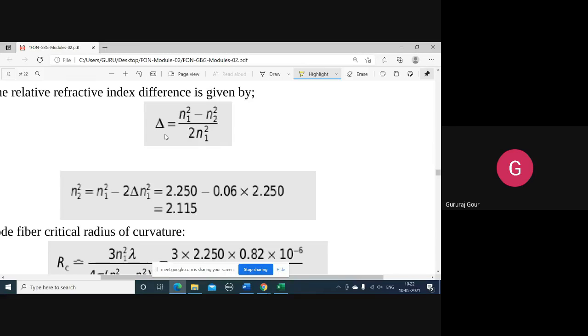With the help of the relative refractive index difference formula, that is delta equal to (n1 square minus n2 square) divided by 2 n1 square, delta is given as 0.003 and n1 is given. By that you can easily get n2.